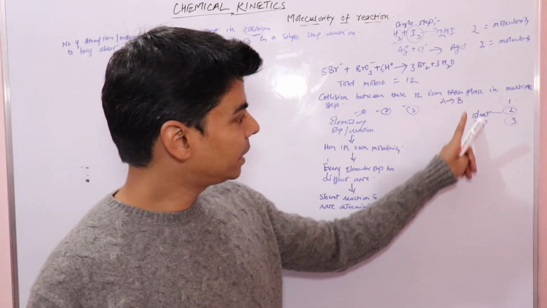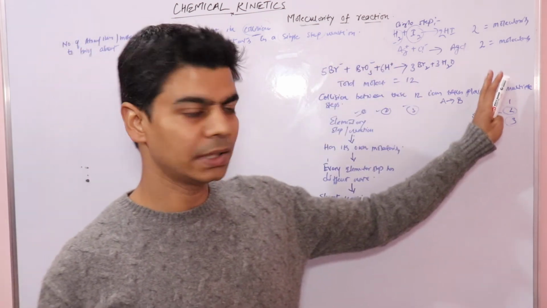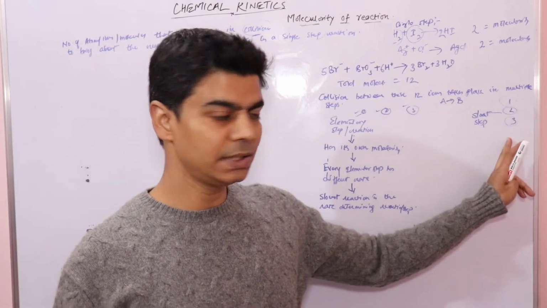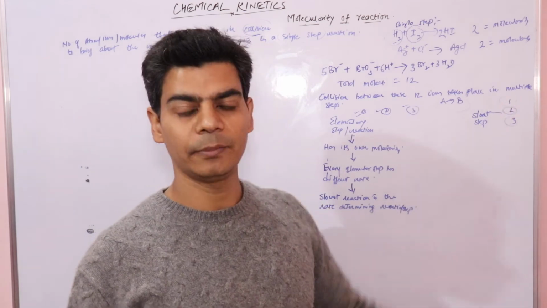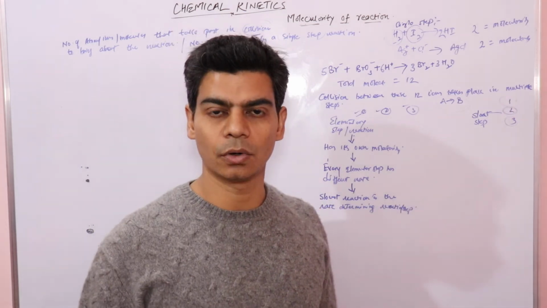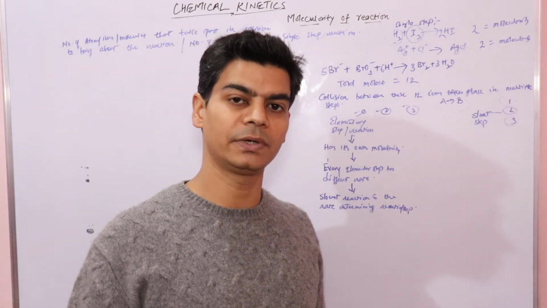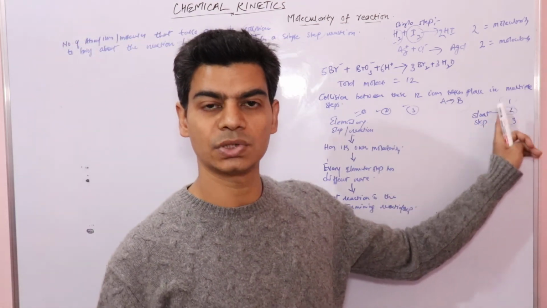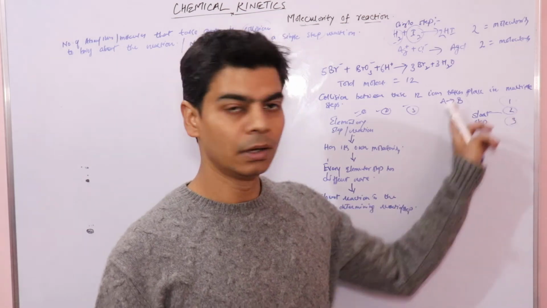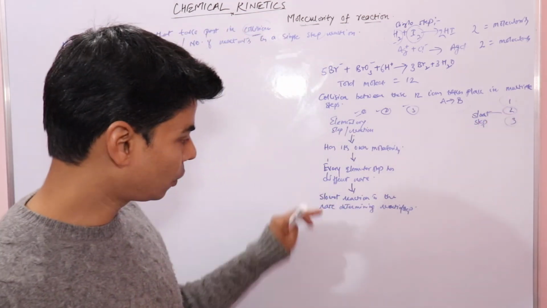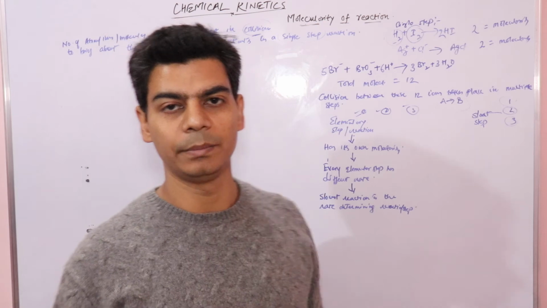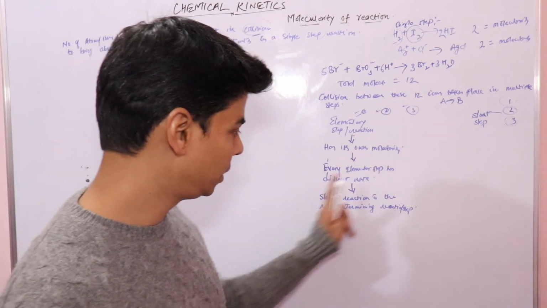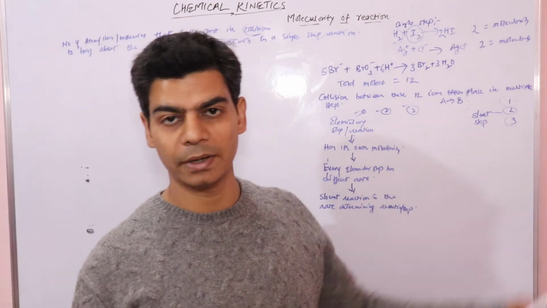And we said that if this complex reaction occurs in multiple steps, say in 3 steps, then every step will have a different rate of reaction, or we say every step will occur at a different speed, and the slowest step or the slowest reaction will determine the rate of this reaction. Or we say the slowest step is the rate determining step. This is important to understand, that the slowest step is the rate determining step.